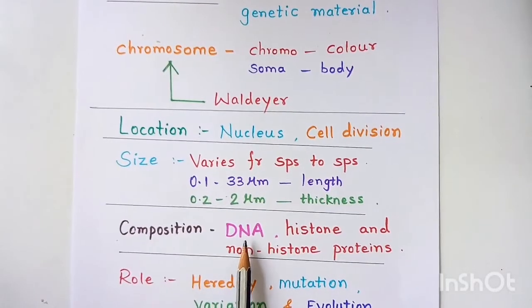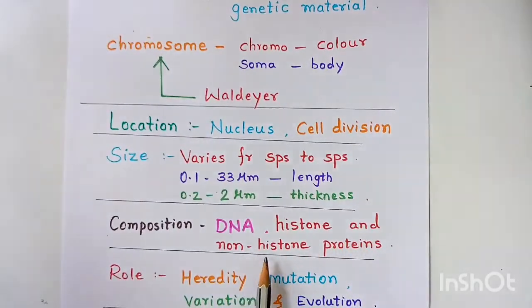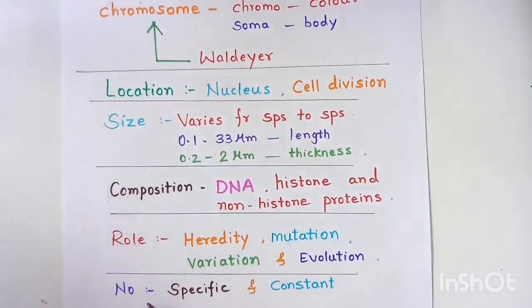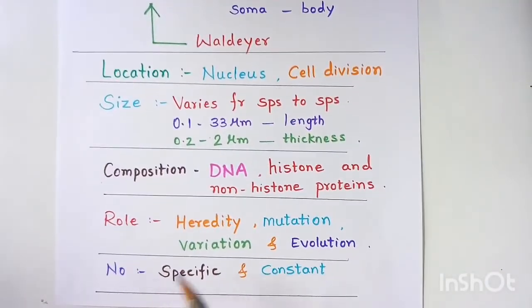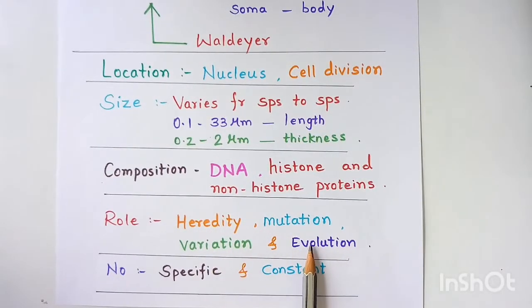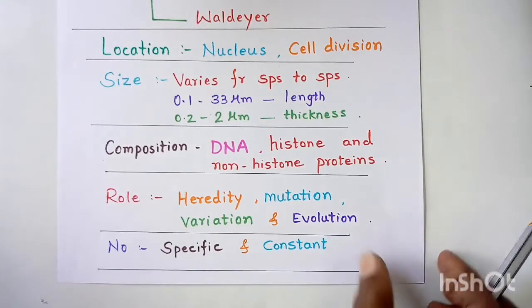Chromosomes are made up of DNA, histone and non-histone proteins. The most important function or role of chromosome is heredity, mutation, variation and evolution. Talking about the number of chromosomes, the number of chromosomes is specific and constant for a particular species.